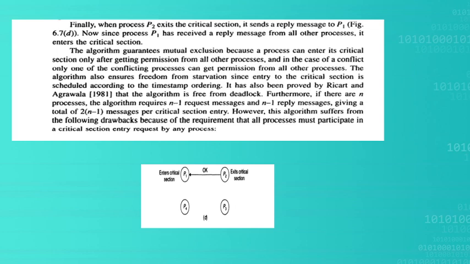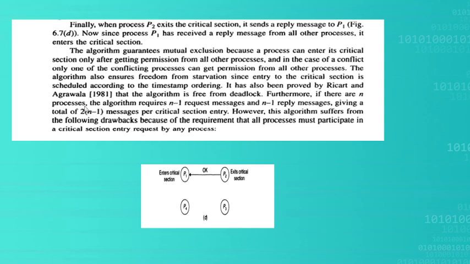So this algorithm also guarantees mutual exclusion, meaning only one process is executing in the critical section. Why? Because a process can enter its critical section only after getting permission from all the remaining processes. Furthermore, if we have n processes, the algorithm requires n minus 1 request messages.